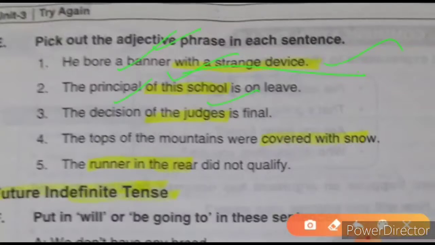The top of the mountain is covered with snow, and the runner in the rear did not qualify. Now top यहाँ पे mountain की top को refer किया गया है. The runner आपका जो है वो noun है. In the rear basically आपका adjective phrase है. मैंने गलती से पूरा का पूरा उसको underline कर दिया, highlight कर दिया, लेकिन इस तरह नहीं होना चाहिए था. ठीक है.